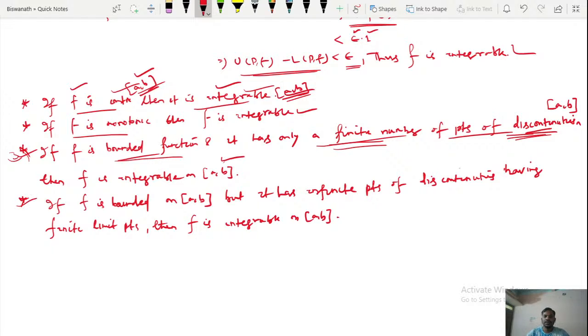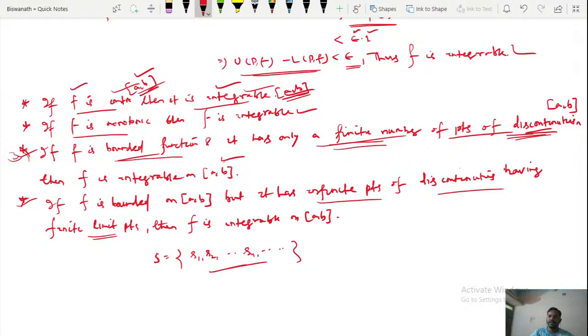And the fourth one is saying suppose this f has an infinite number of points of discontinuities. If we collect the points where it is discontinuous, suppose S is a set which contains S1, S2, Sn, like this, there are infinite number of points where f is discontinuous.